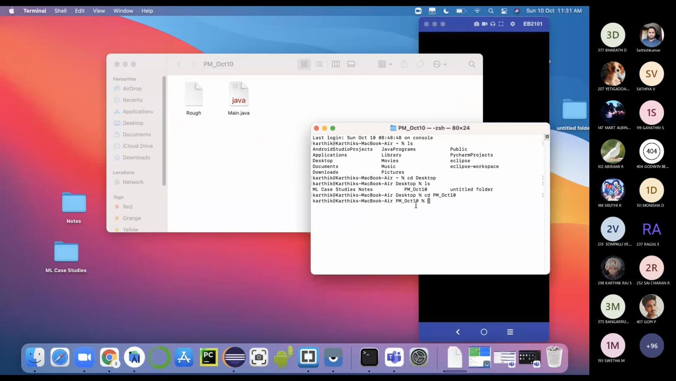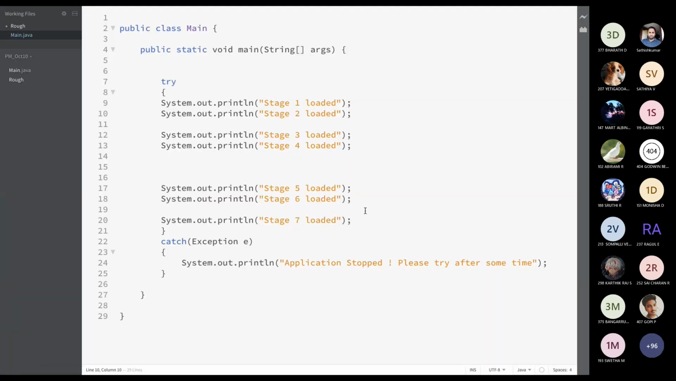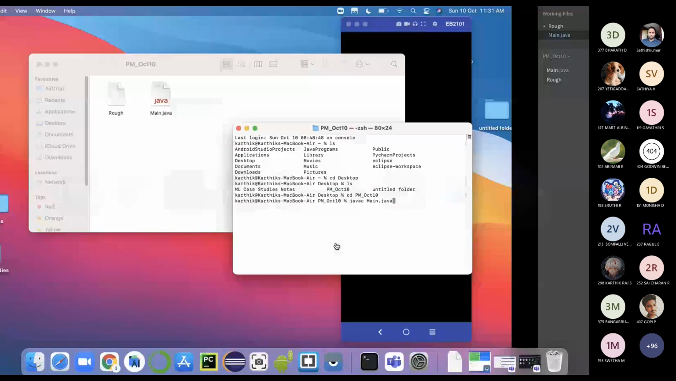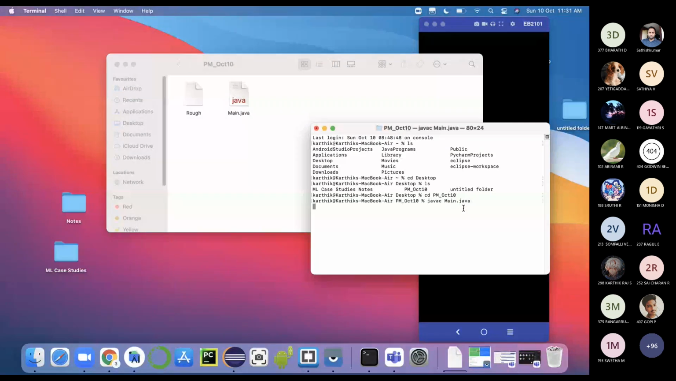So this is how we have to compile our Java program. Inside that we have a main.java, right? First we have to compile our Java file. javac main.java. Now we are compiling our Java file. In our first process, we have the Java file and we send it to the compiler. That will be converted to a class file. Okay, I'm doing the first step, just compiling.